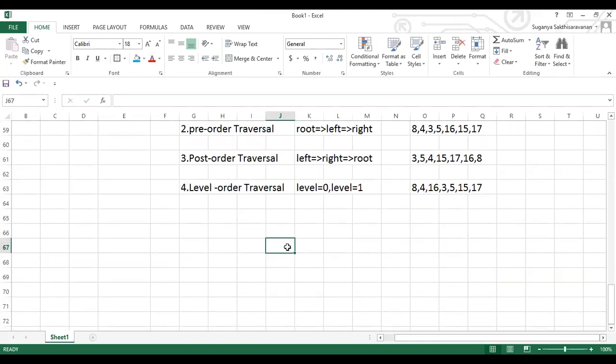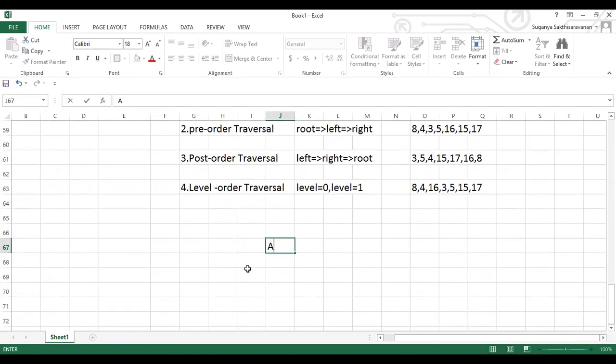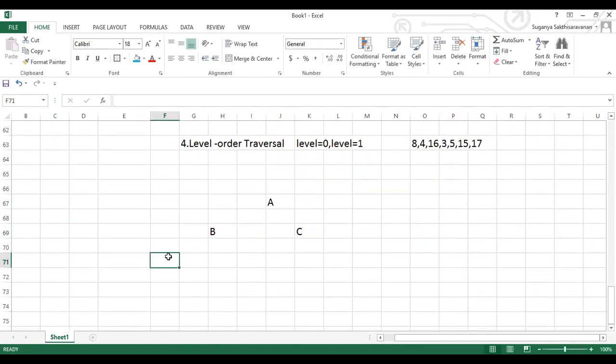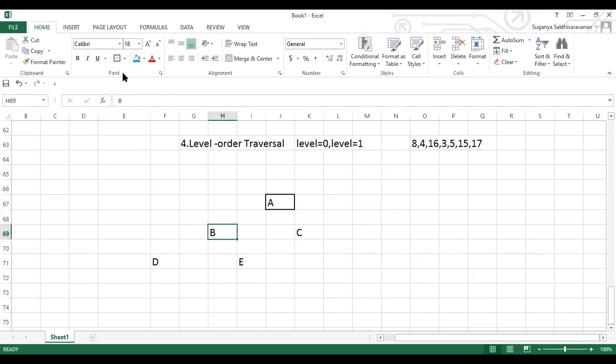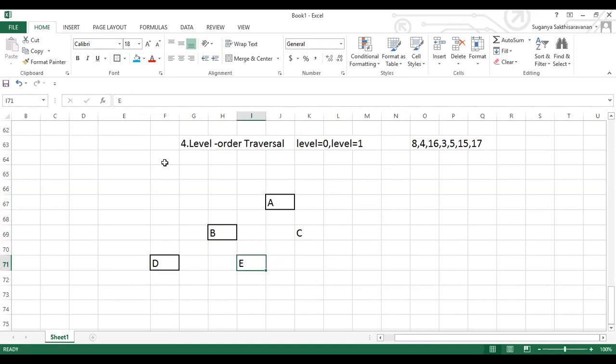You can just start writing these 4 types of traversal for the given diagram. So let me give A, B, C, followed by D and E. Guys, this particular part is a very important one, which is most frequently asked in data structures. This is the most important topic. When you come across trees, for sure they'll ask about this traversal. So I believe that you can understand the hierarchy of it.